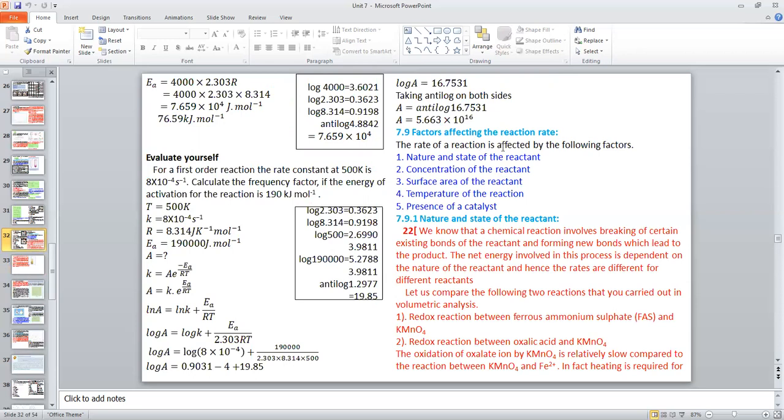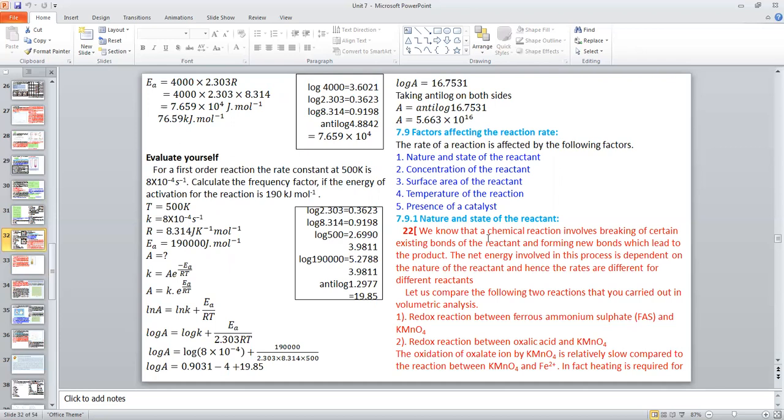The rate of the reaction is affected by the following factors. Two more questions they may ask: what are the factors affecting reaction rate? Then these are the answer. Nature and state of reactant, concentration of the reactant, surface area of the reactant, temperature of the reaction, presence of catalyst. First, about nature and state of reactant.